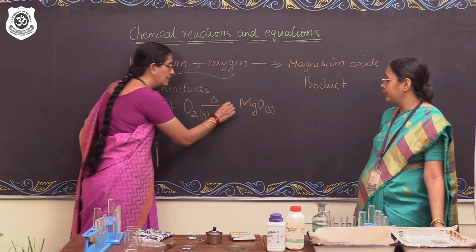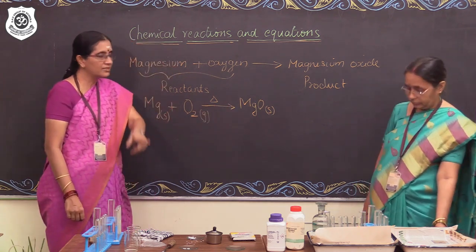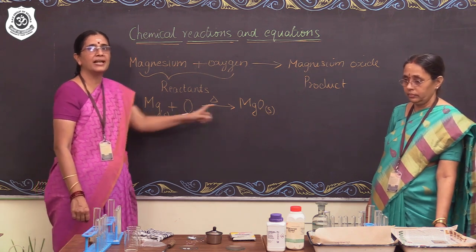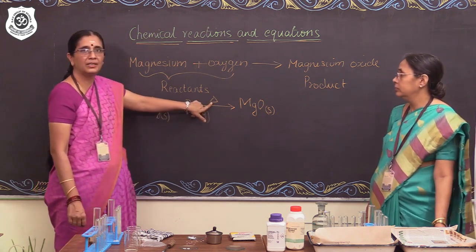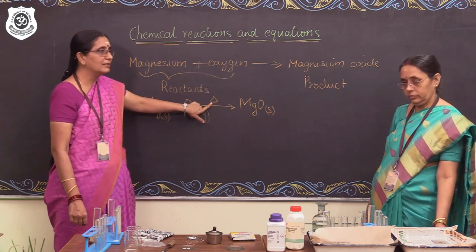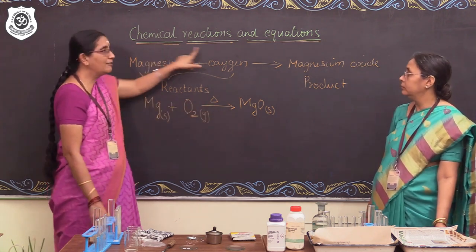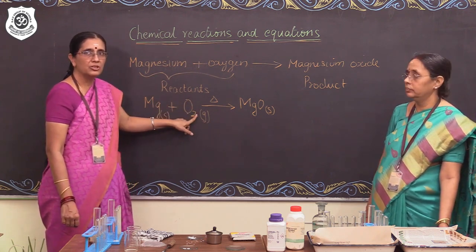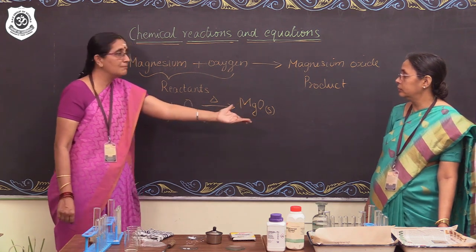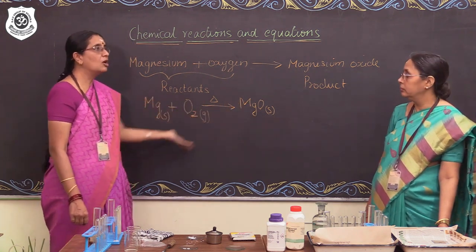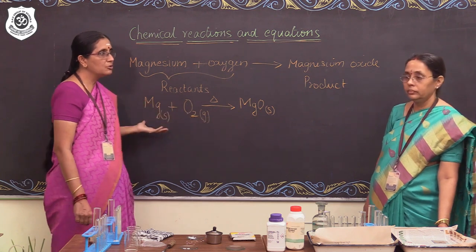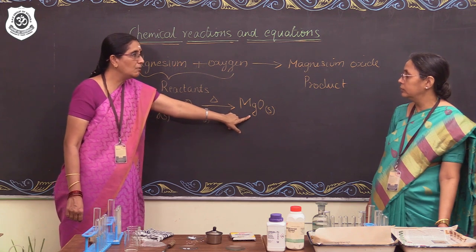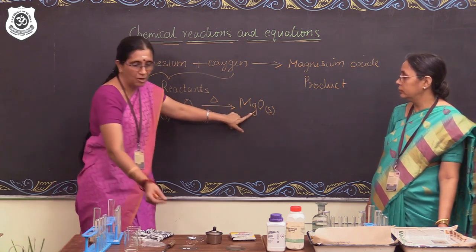Yes. Ma'am, also since you heated the magnesium ribbon, a little extra energy, as you mentioned, was supplied to the magnesium ribbon for the reaction to happen. I have written the delta symbol here indicating that we heated for the reaction to happen. So we have a chemical reaction in front of us where magnesium metal combines with oxygen, giving magnesium oxide. Like you said, it's a combination reaction also, where two elements here have combined to form a compound, magnesium oxide. This is also in the form of solid.